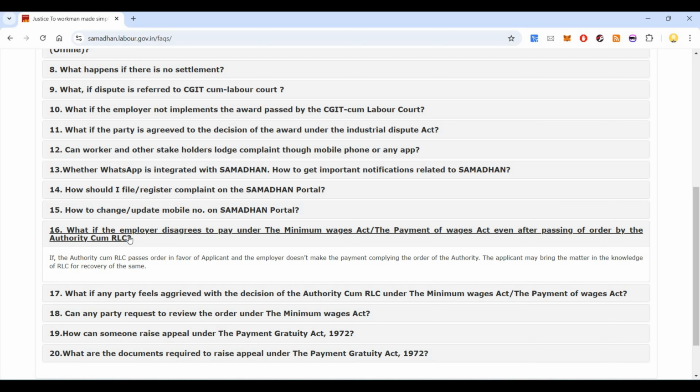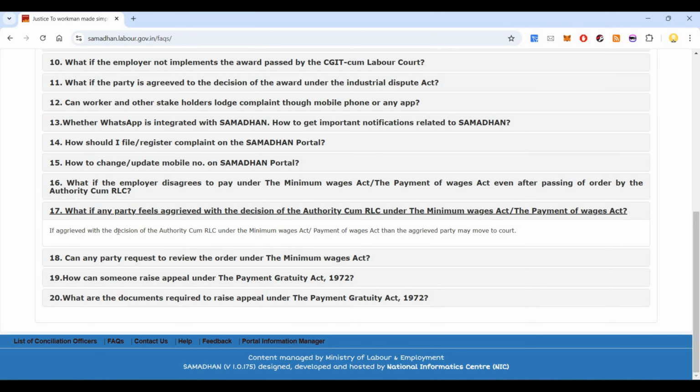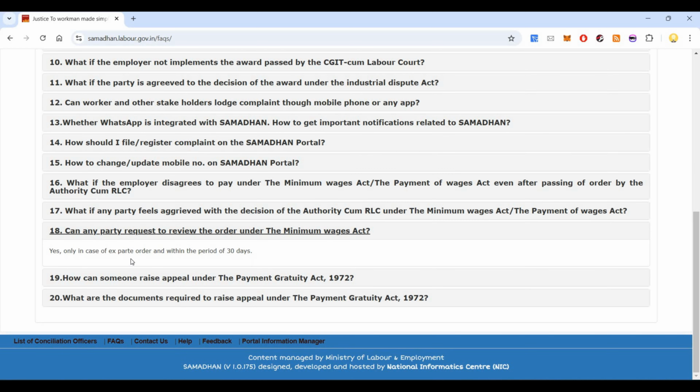What if the employer refuses to pay the minimum wages? If the authority, that is the RLC, passes an order in favor of the applicant, and the employer doesn't make the payment complying with the order of the authority, the applicant may bring the matter to the knowledge of the RLC for recovery of the same. What if any party feels aggrieved with the decision of the authority under the Minimum Wages Act or Payment of Wages Act? Then the aggrieved party may move to court. Can any party request a review of the order? Yes, only in case of an ex parte order and within a period of 30 days.